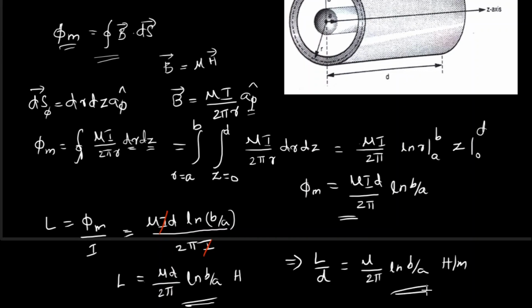Because sometimes it is necessary to calculate inductance per unit length. For example, if the coaxial cable is as long as 7 meter, 70 meter, 700 meter possible, the length is known, but I need to calculate inductance per unit length or per meter length, then I can use the L by d formula, which is nothing but mu by 2 pi ln b by a. That is because basically d equal to 1, that's what I am saying. In the first equation, if you put d is equal to 1, that is same as this.